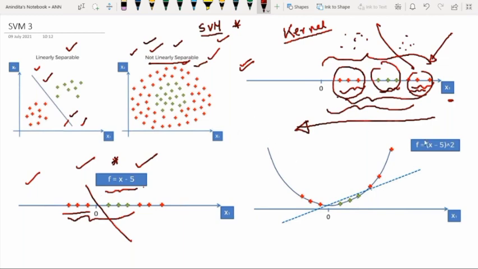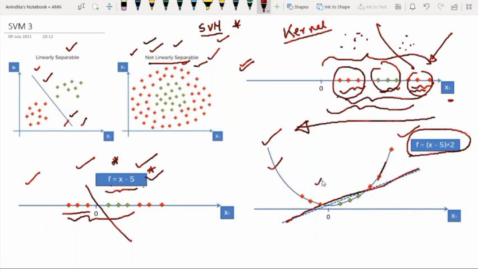If we change the mapping function from f equal to x minus 5 to f equal to x minus 5 to the power 2, now we can get this kind of line. Now try to separate them. Yes, if we change the mapping function from linear to this parabolic kind of definition, then by changing the mapping function we will get this kind of diagram, and now see, we can separate them linearly.